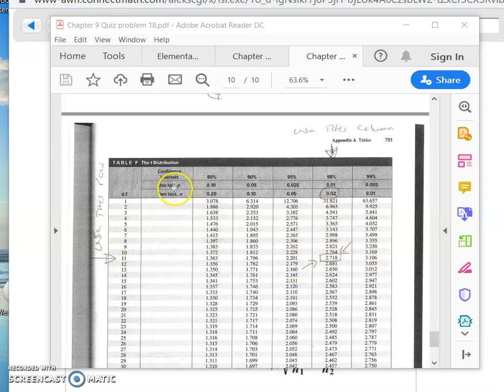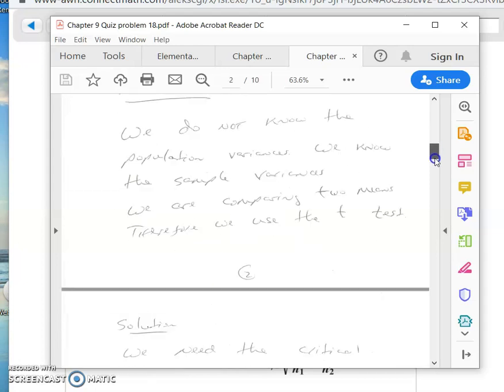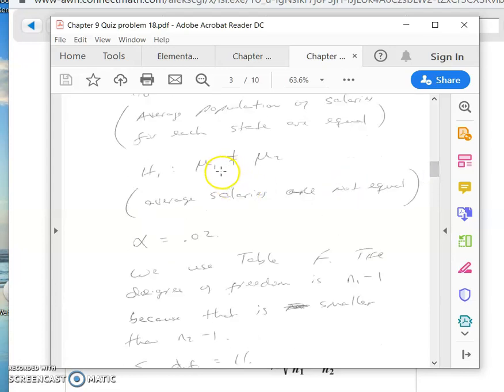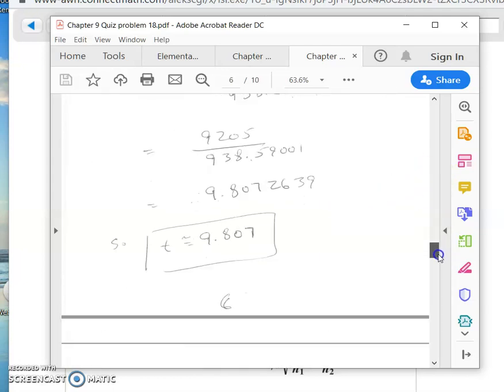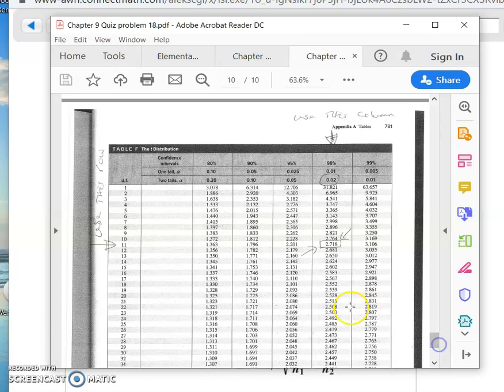Well, take a look right up here. It tells you. See, confidence intervals is up here. One-tailed alpha, two-tailed alpha is here. It's a two-tailed test because all we're saying is that they're not the same. If we go back up here, the null hypothesis is that they're equal. The research hypothesis is that they are not equal. So whenever you have something that says they're not equal, then it's a two-tailed test because you could be wrong on either side. Okay, so it's a two-tailed test.